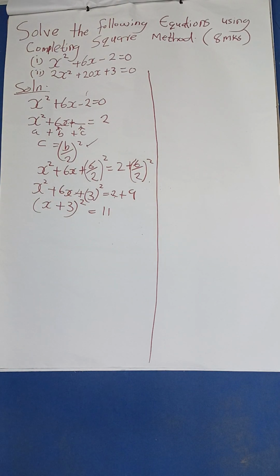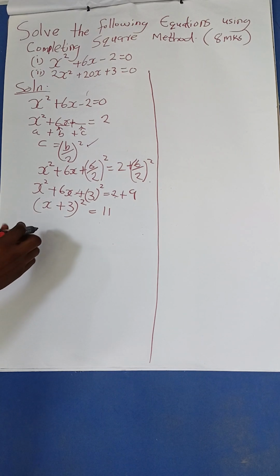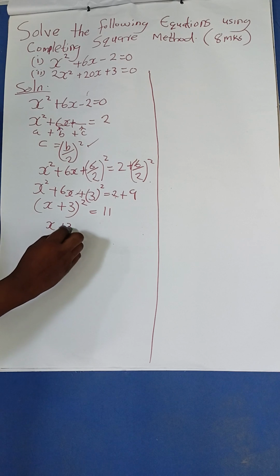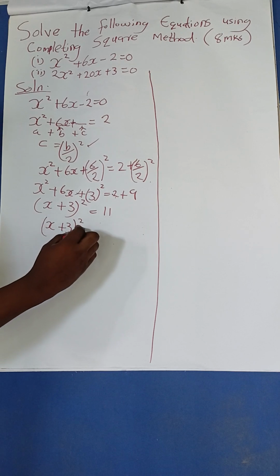Good. So you see, it's very easy. Next now, what do you do now? We know very well, if you want to eliminate a square, what do you do? You square root both sides. So I'll write here, (x + 3) squared is equal to 11.